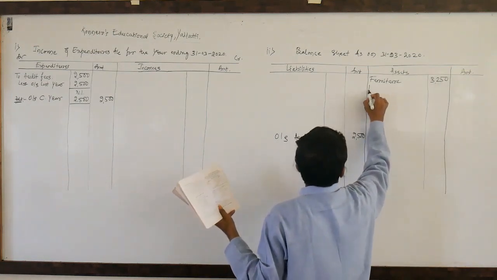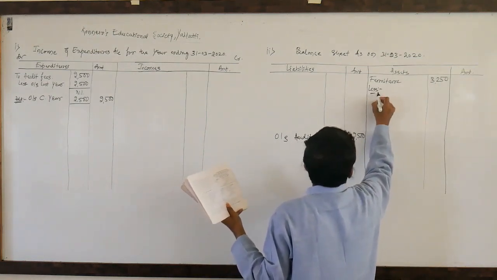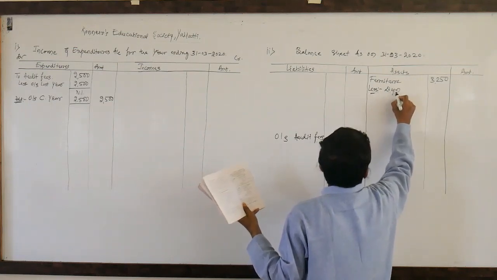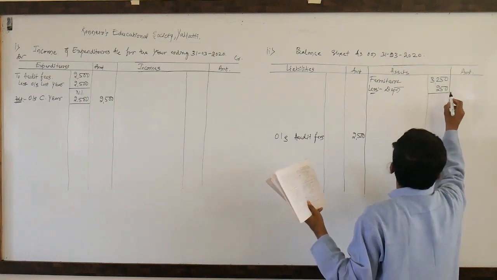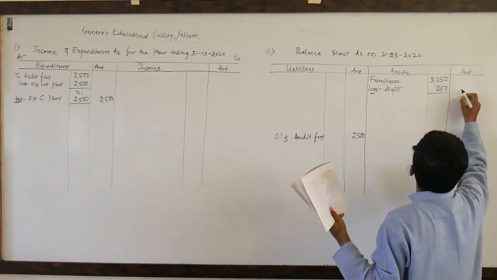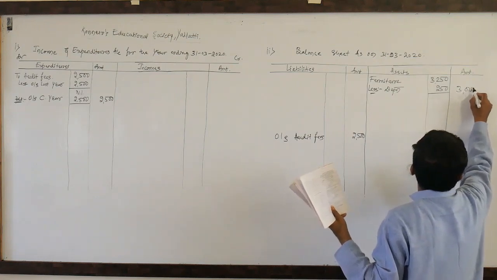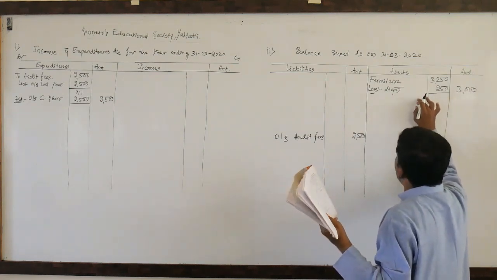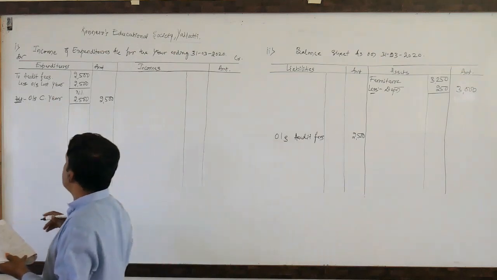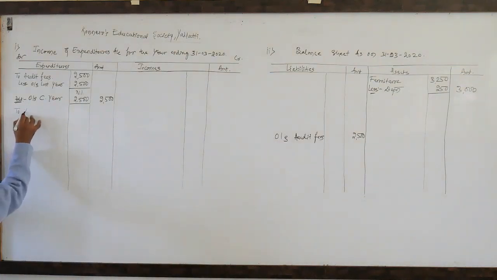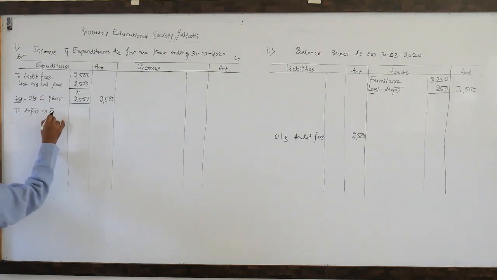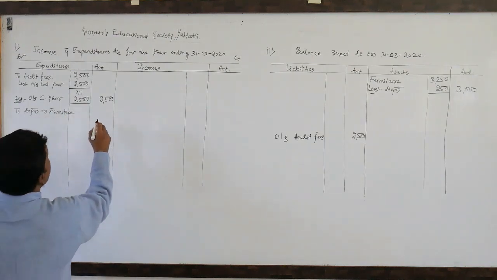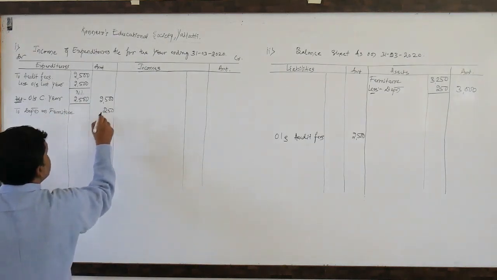So in adjustments he has provided less depreciation, has given direct amount, nothing to calculate. So the net amount 3000. Here again we need to write it on the expenditure side, because it is revenue expenditure, depreciation on furniture. What is the amount? 250.